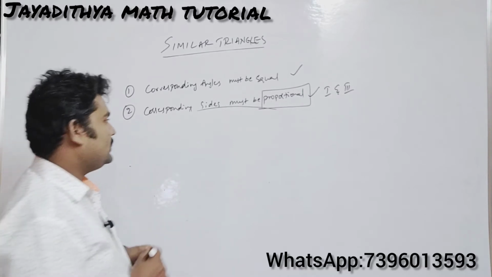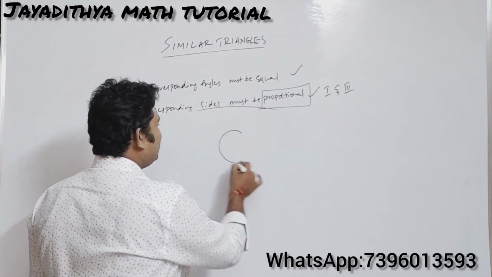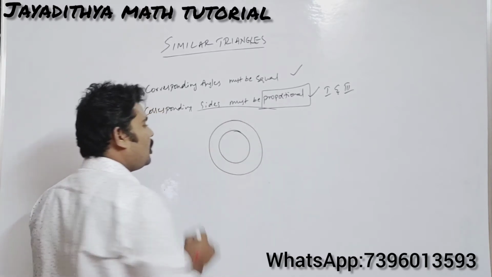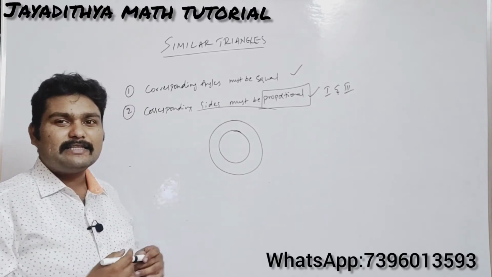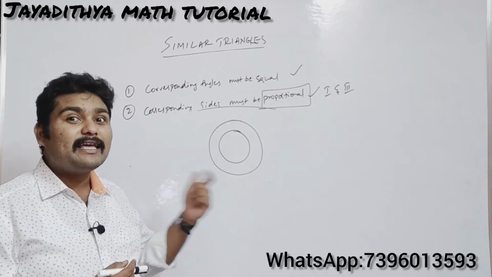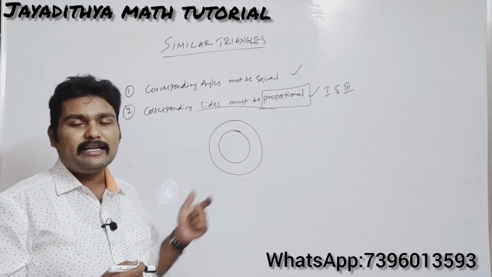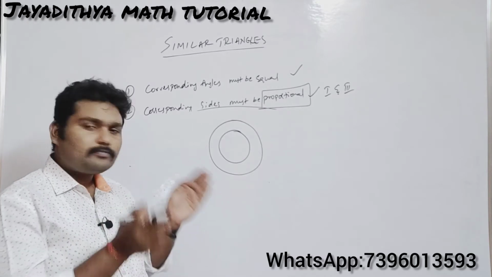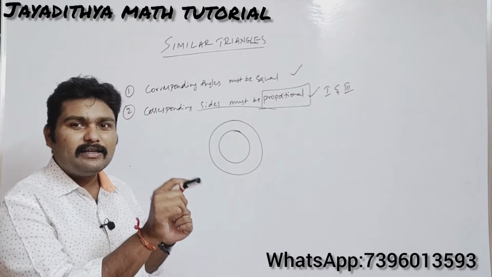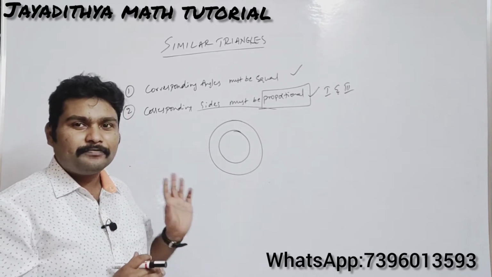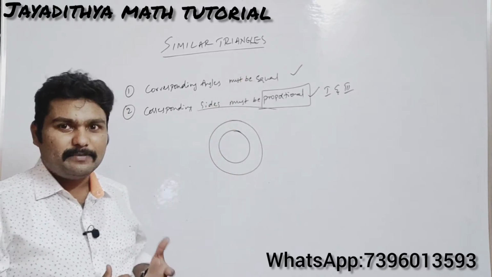So what are those figures? This is a very important question for your bits. First, always the circles are similar. You have learnt in your 9th class that two circles are congruent when their radii are equal. What do you mean by congruent? Same shape and same size. So in a circle, if the radius is equal, then the figure will definitely be equal. So always the circles will be similar.